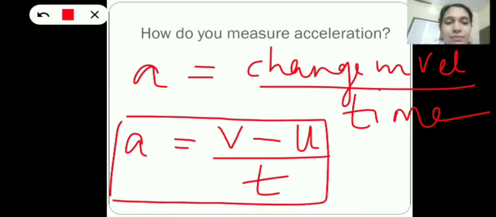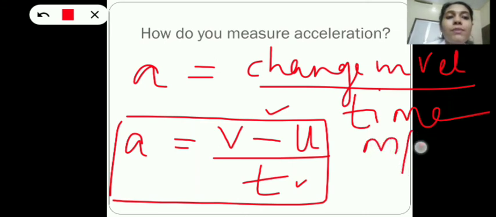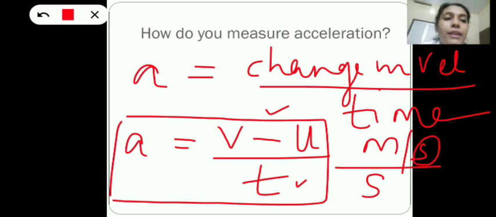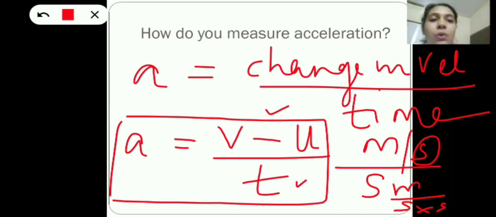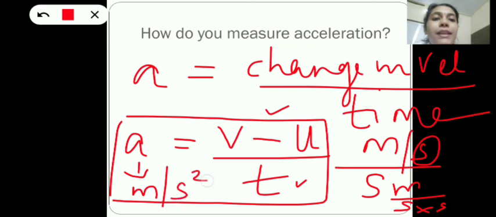What will be its unit? Acceleration is change in velocity by time. So in the numerator we have the velocity term and in the denominator we have time. What is the unit of velocity? Unit of velocity is meter per second. And what is the unit of time? Unit of time is second. And this second comes to the denominator again. So what will you get? Meter per second into second is meter per second square. So the unit of acceleration is meter per second square.